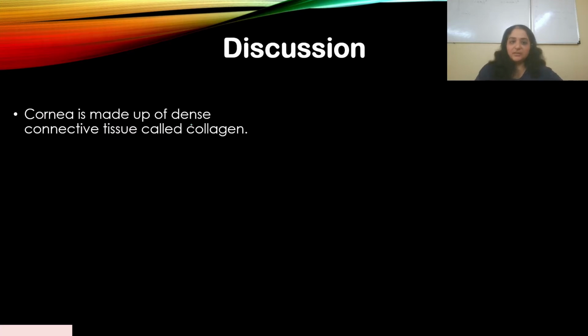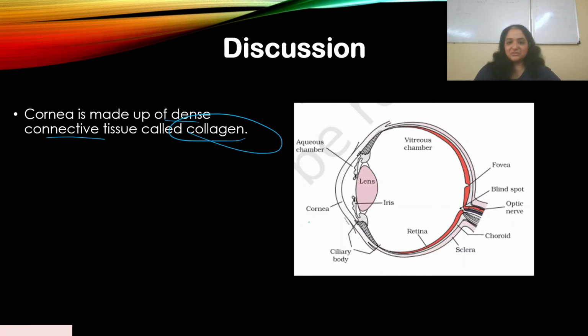So cornea is made up of dense connective tissue. In NCERT, it says dense connective tissue. Now this dense connective tissue is actually collagen. So here you have the structure of the eye and this is cornea. Cornea forms a part of the sclera. So sclera moves and in front it forms this cornea over here.